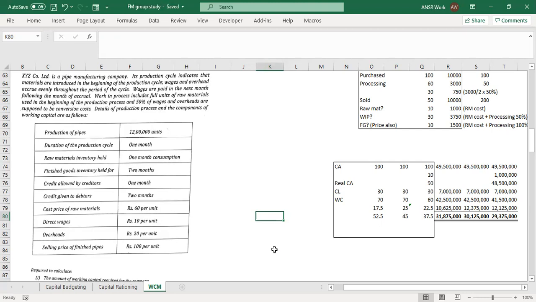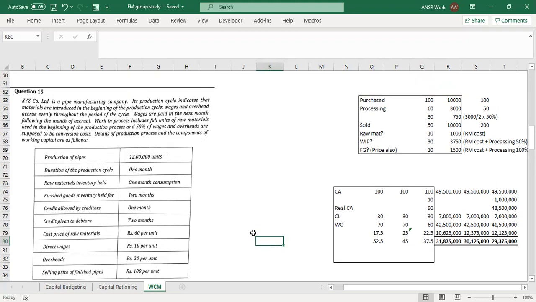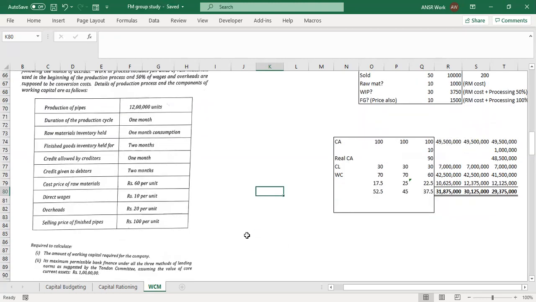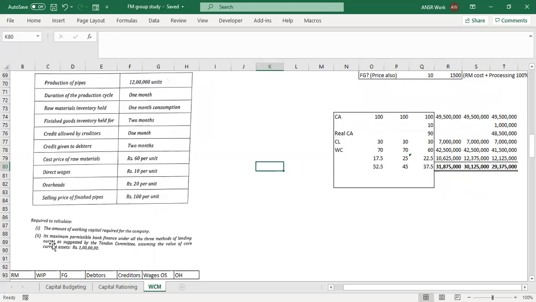Any other doubts, guys? Where is the question given? Have you shared it on WhatsApp? It's there on WhatsApp. I had sent it at around 3 or 4 p.m. That's the question we are doing, question number 15, the second part. The second part is not shared; I just read it out while discussing. It reads: calculate the maximum permissible bank finance under the 3 methods of lending norms as suggested by the Tandon Committee, assuming the value of core current assets to be 10 lakhs.